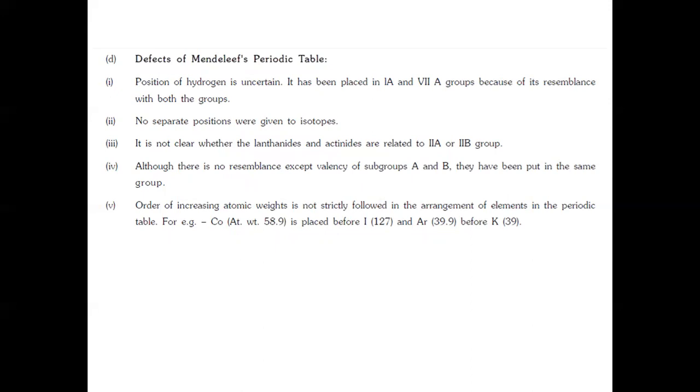The order of increasing atomic weight is not strictly followed in the arrangement of elements in the periodic table. For example, cobalt, which has atomic weight 58.9, is placed before iodine, which has 127, and argon, which is 39.9, is placed before potassium, which has atomic mass 39.